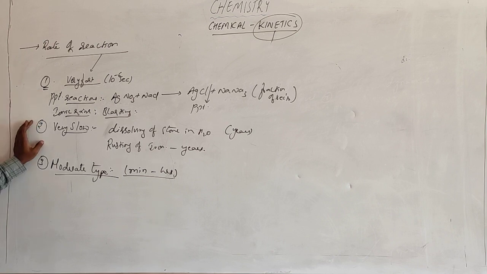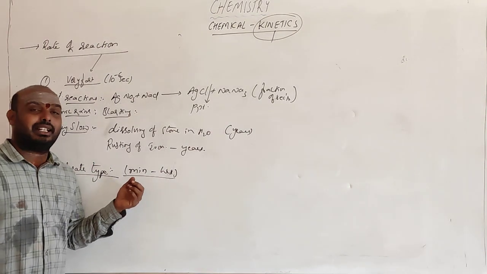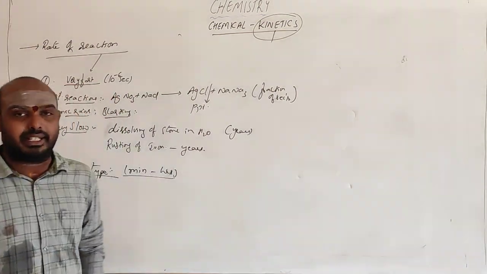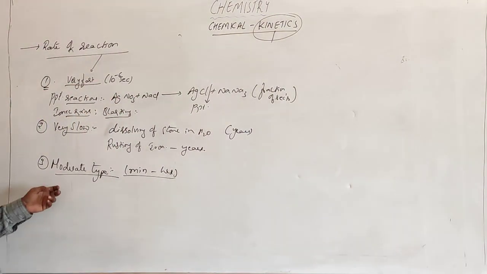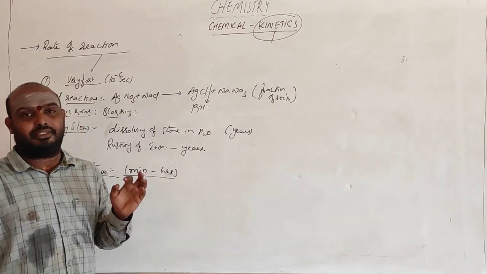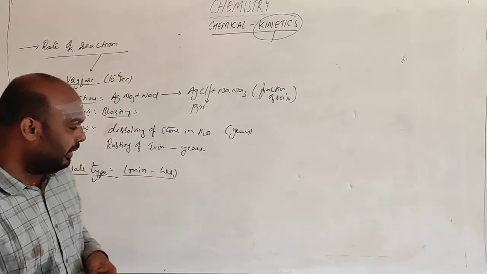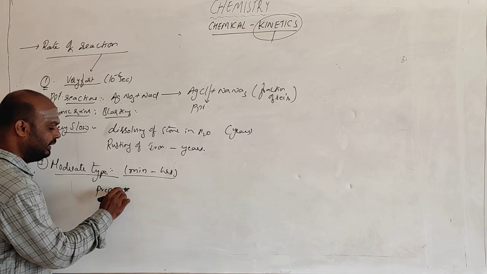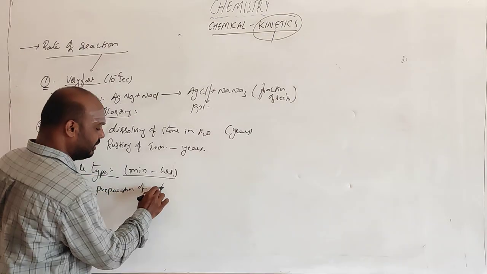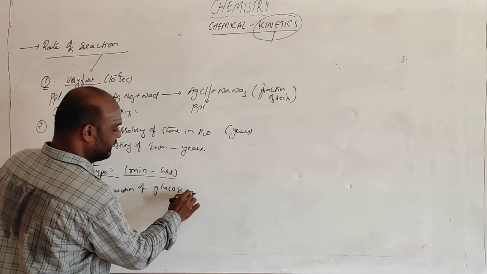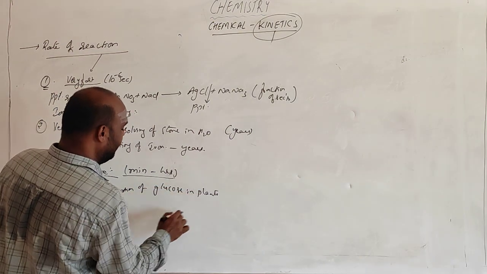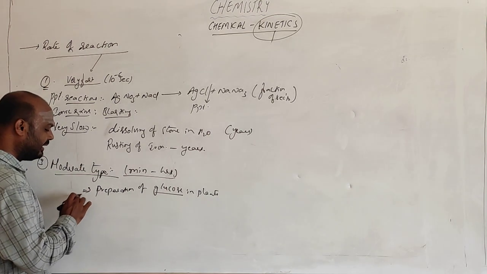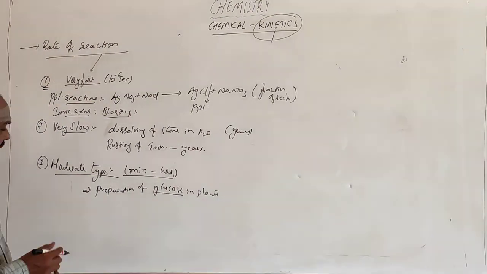If you go for very slow reactions, rusting of iron is one example, and dissolving of a stone in water is one more example. It takes some years. And the moderate type of reactions are the reactions which occur within minutes to hours. For example, the preparation of glucose in plants. This is the food for them. This takes some minutes to hours only. You can calculate the time.